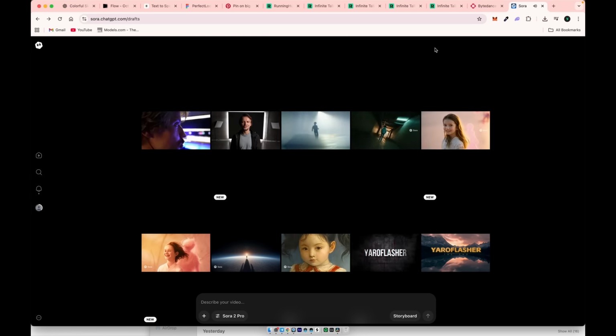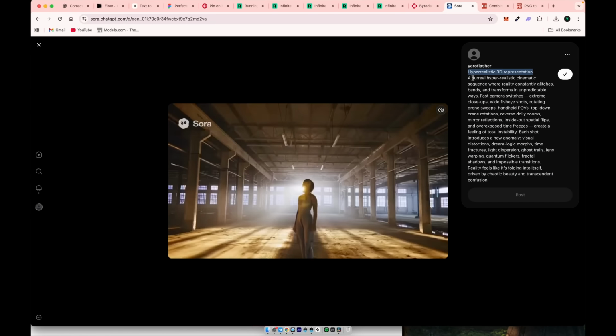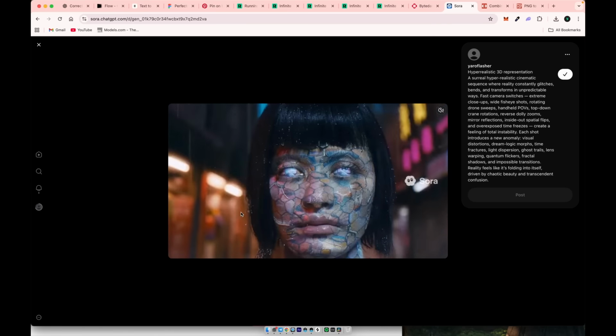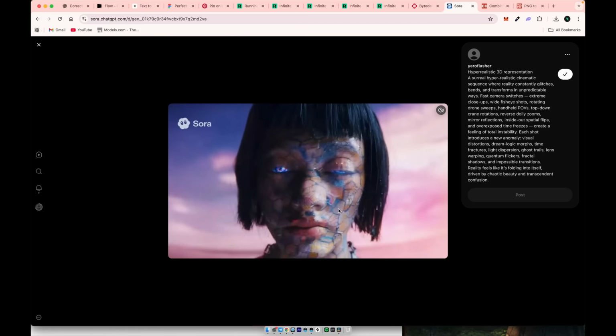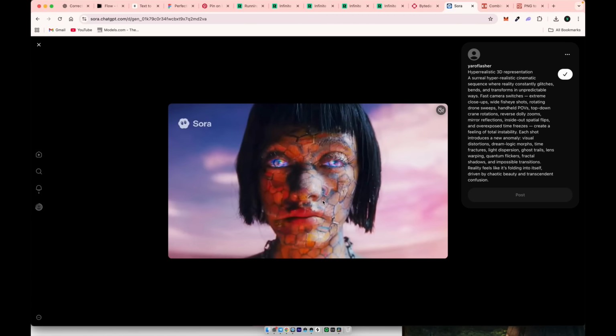You can also upload just one image sketch and use one of the prompts we learned today. Make sure to include hyper-realistic 3D representation. The result will look real, not 3D. That's how you can bypass most of the restrictions. However, one restriction still remains: the watermark. Here's how to remove it.